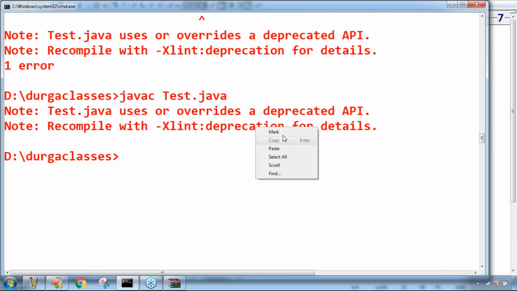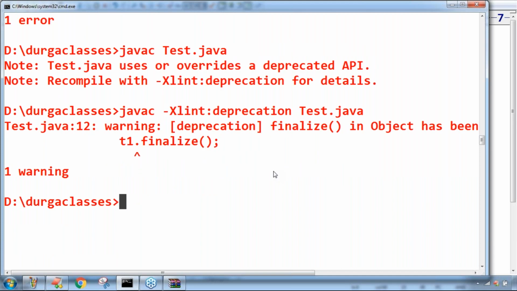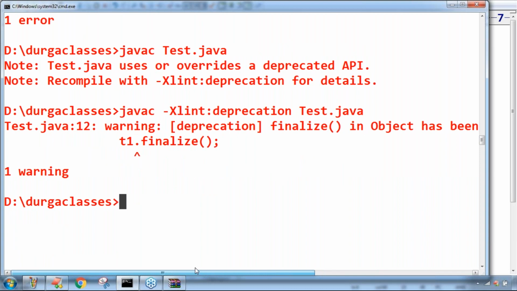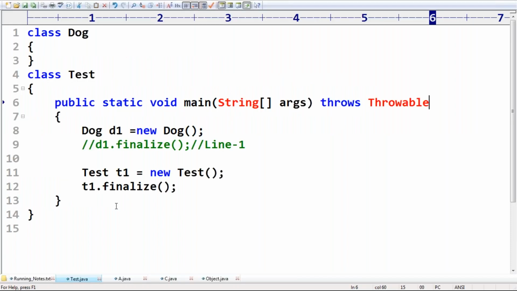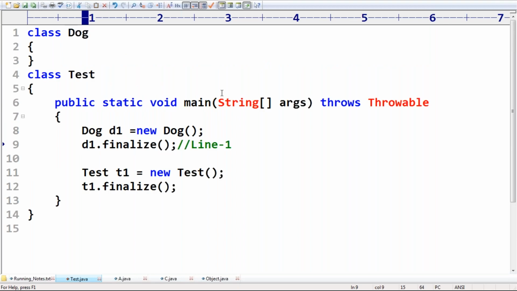Next, it is showing some note: this is a deprecation. Which method is deprecated in the newer versions? javac with the deprecation option on Test.java. Now finalize in Object has been deprecated. The finalize method in the newer versions may be deprecated. Okay, that's all. So perfectly this one is valid, but why is this one invalid? You know the reason for that.